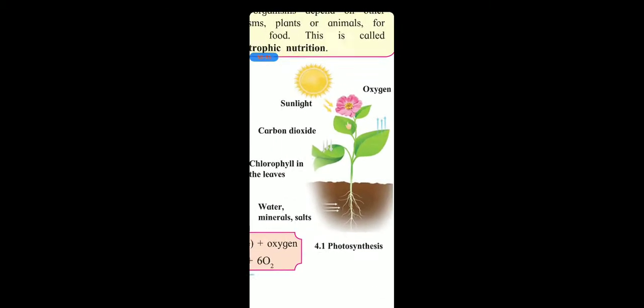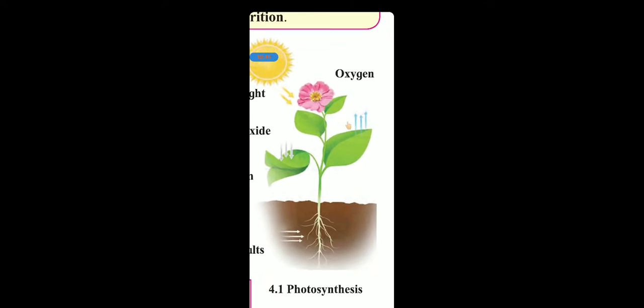Next we are going to learn today is photosynthesis. As I told you, plants are autotrophic. Autotrophic means those who create their own food and nourish themselves are called autotrophs. Now, how are they going to do this? We are going to see it in detail. Plants also need food, but they create it on their own for their growth and development.